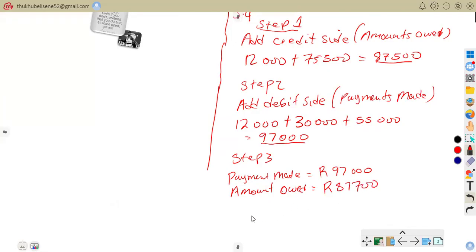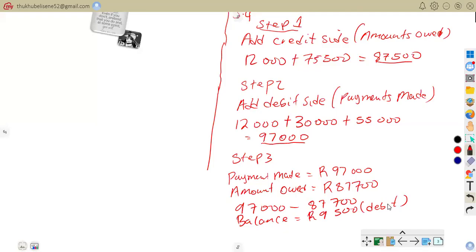So meaning we are going to subtract 87,500, which is the amount owed, from the payments made. So what we're going to do, we're going to say 97,000 minus 87,500. So that is what we're going to do. And this will give us the balance of 9,500, which is going to be on the debit side.